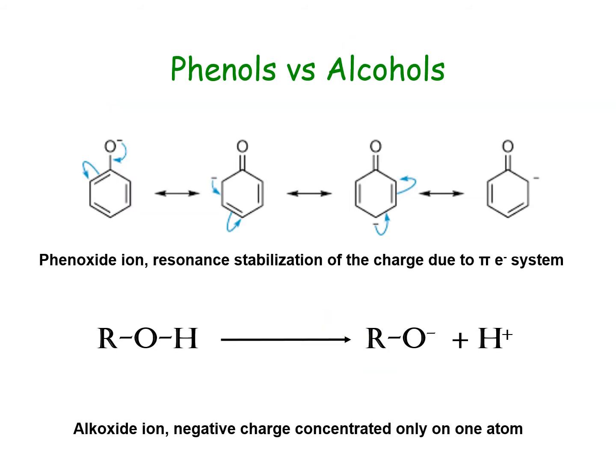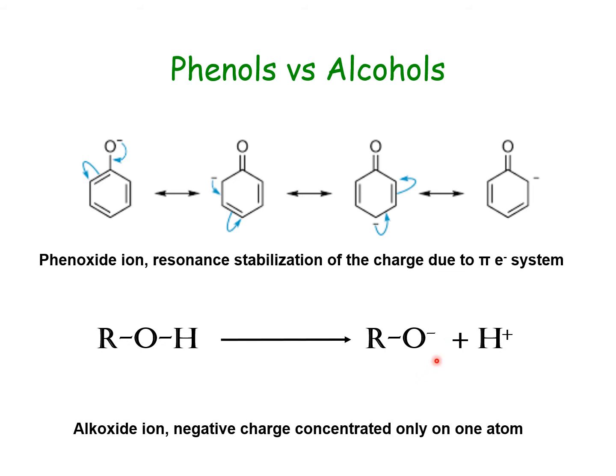Let's compare phenols versus alcohols. Alcohols are simply a hydroxyl group attached to some alkyl group. So when they lose a proton, they form alkoxide ions.